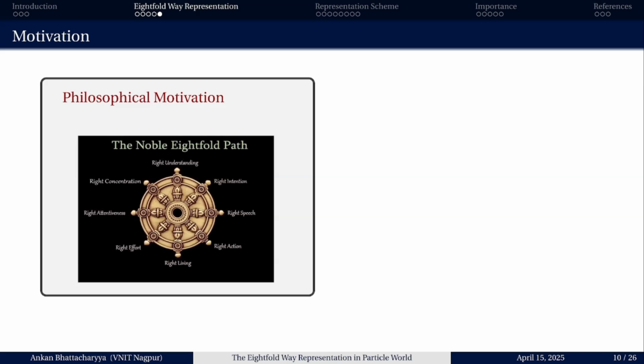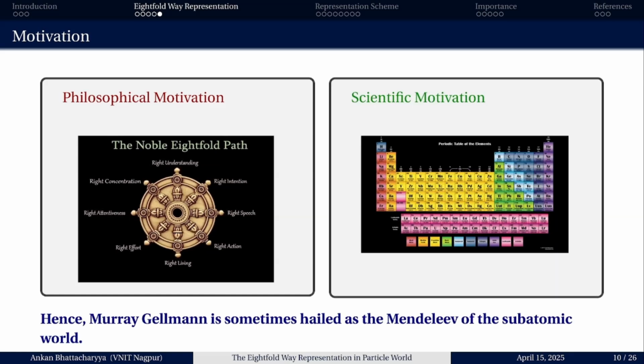These are the eightfold pathways as per Buddhism. It is a way of living a more philosophical life.